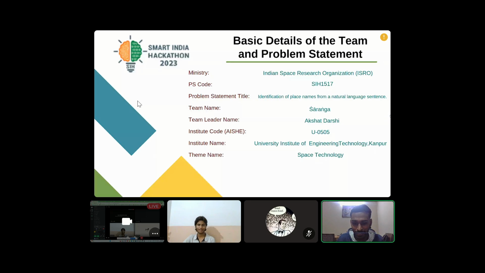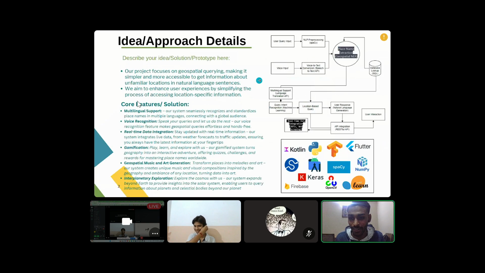I'm here with my teammates Kshitij and Karthike to discuss potential solutions to the problem of identifying place names from natural sentences. What we think is a potential solution is that our project focuses on a geospatial query system, which makes it simpler for the user to get information about the places they want to search.